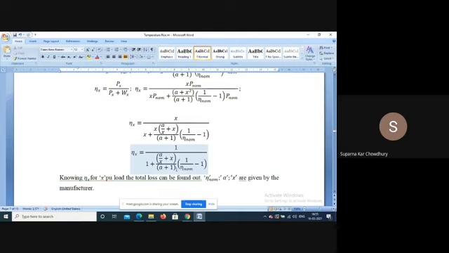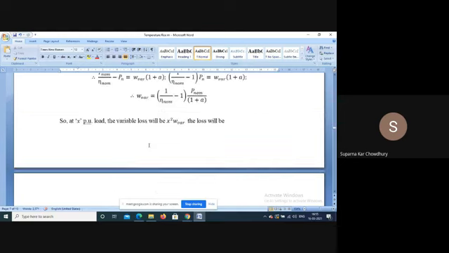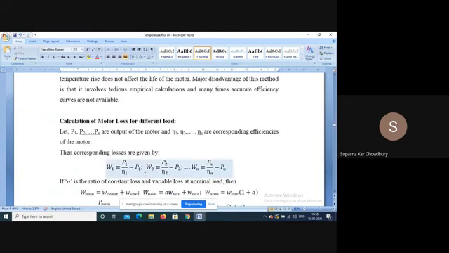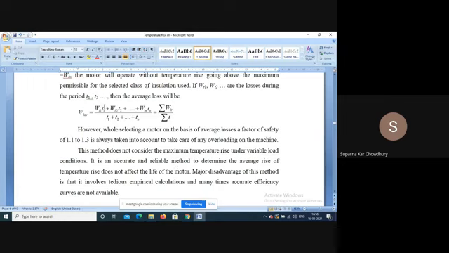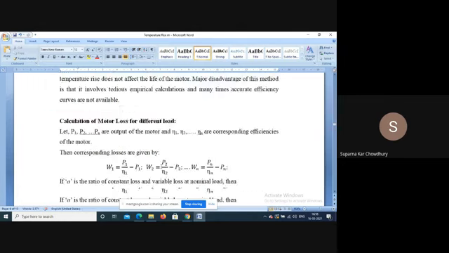These are all design data. If these are supplied by the manufacturer, then only we can calculate this. Now if we can calculate the efficiency at different loads, we can go back to the original equation, calculate all the corresponding losses, put them into this equation, and then we can calculate the average loss.